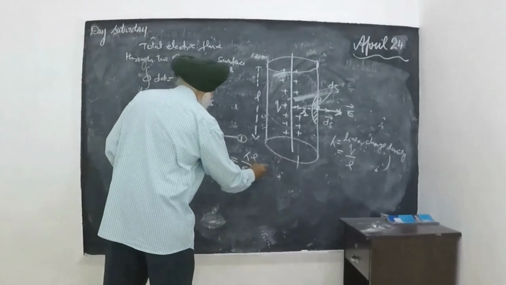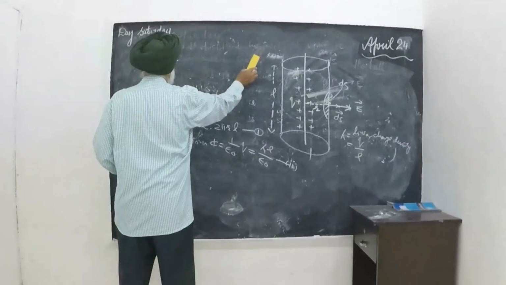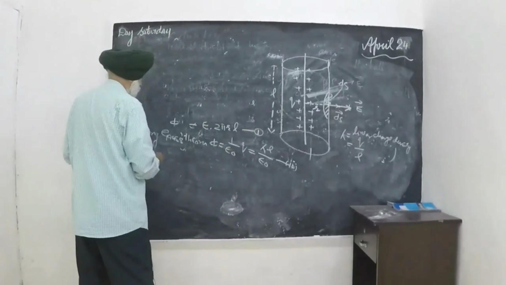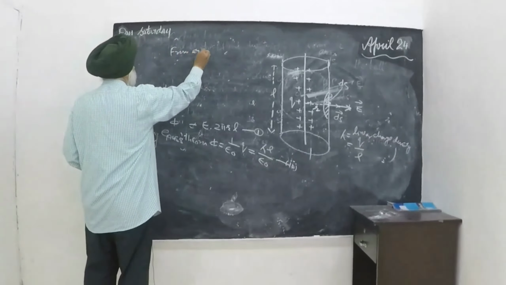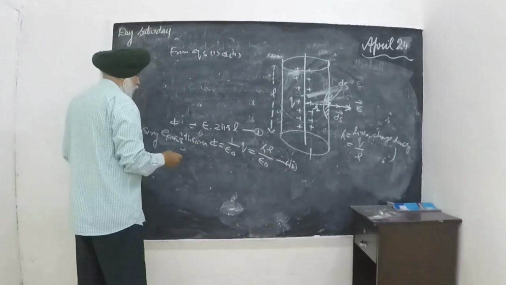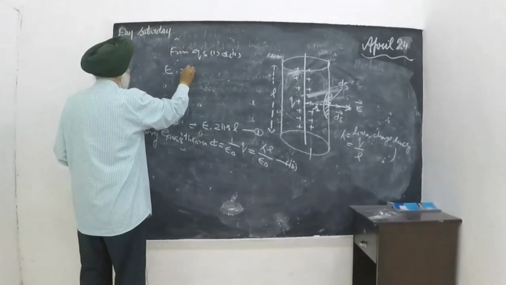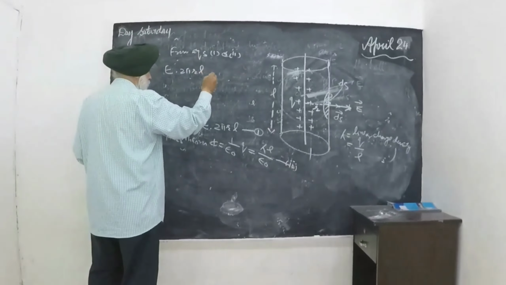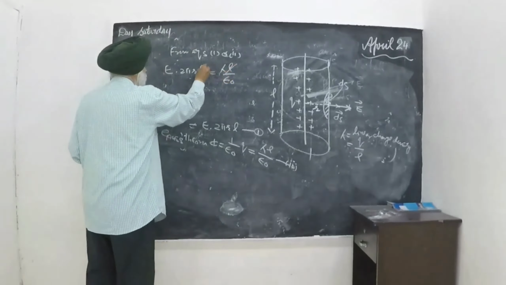From equations 1 and 2, we get E into 2 pi r L is equal to lambda L over epsilon naught. L cancels.